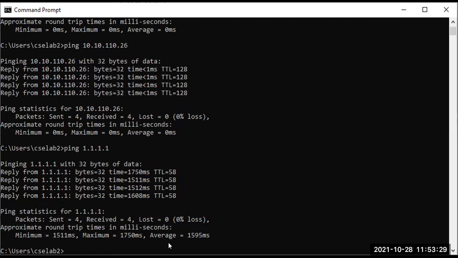1.1.1.1, I'm pinging this particular IP, and we can see that it is taking much time, right? And it is taking much time to acknowledge. Okay, let me ping one more time.